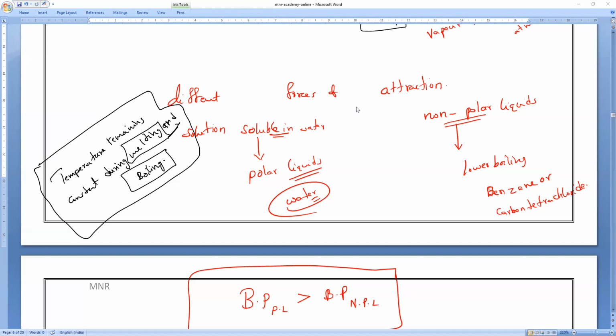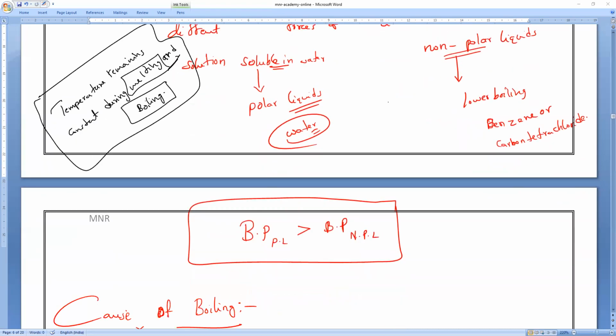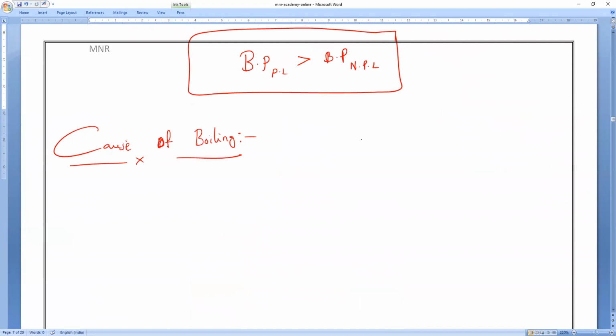You remember that. Okay. So keep in mind the cause of boiling. Whenever we are heating a solid or a liquid, something increases. What is increasing, Mr. Kishore? The kinetic energy of the particles increases.